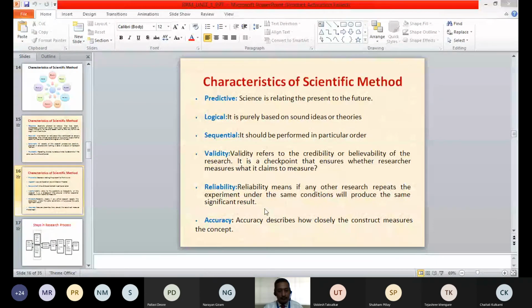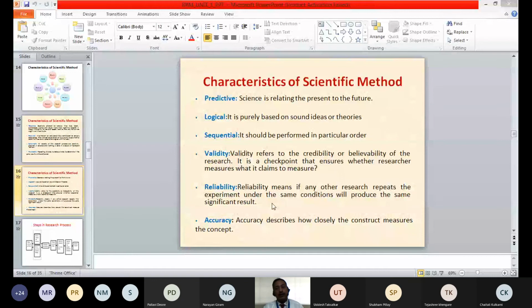It is not reliable. Getting my point? Yes, sir. So you can say the particular method is not reliable, because it is showing different results every time I measure the weight.